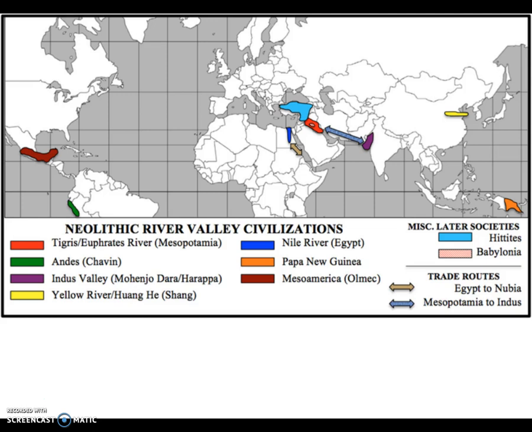Early civilizations developed monumental architecture and urban planning, such as pyramids or the sewers that we talked about in the Indus. They also kept a system of record keeping, such as hieroglyphics, cuneiform, or quipu. And they also had new religions developed during this time period.